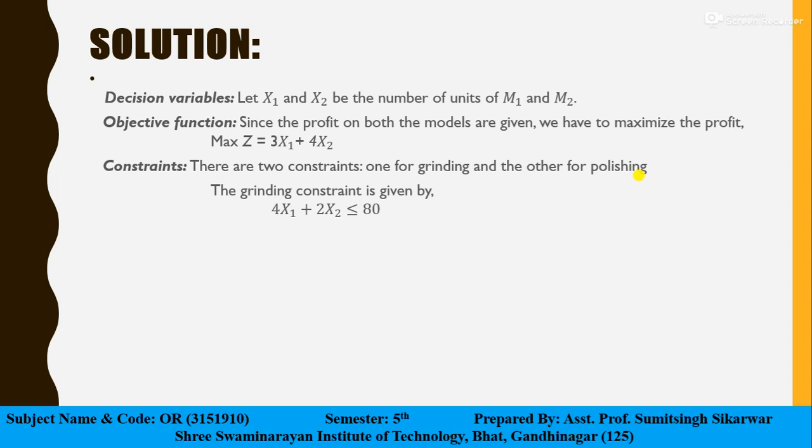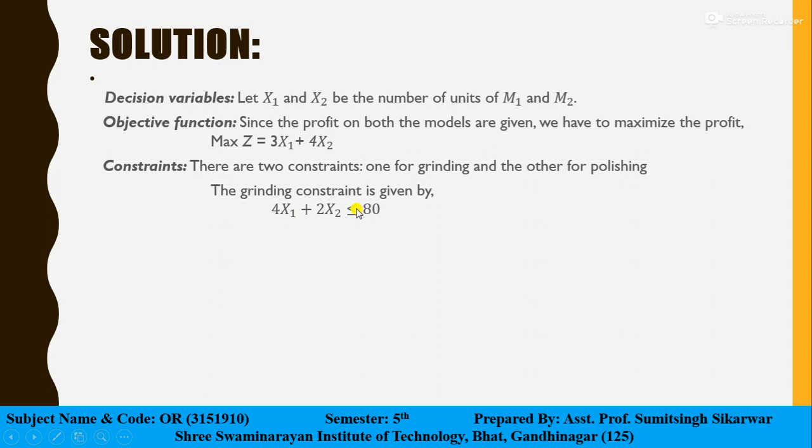Hence, the manufacturer does not have more than 2 into 40, that means 80 hours for grinding. So M1 requires 4x1 plus 2x2, which must be less than or equal to 80 hours.